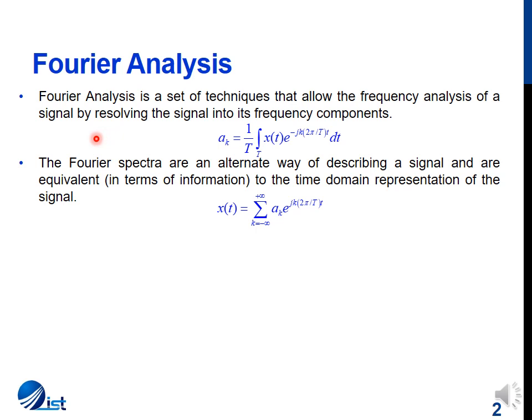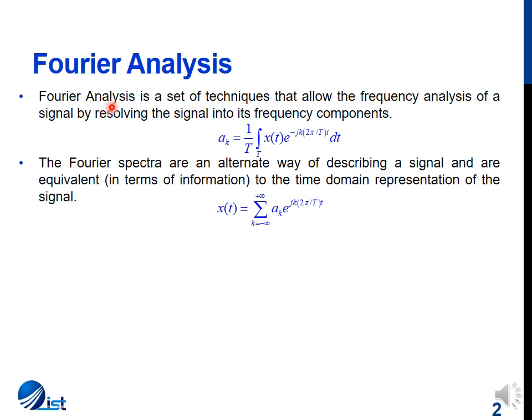Fourier spectra means that we were getting two kinds of spectrum when we were observing the frequency spectrum through Fourier series. One was the magnitude spectrum, which was a plot of the magnitude of A of k versus frequency, and the other was the phase spectrum, which was the plot of the phase of A of k versus frequency.